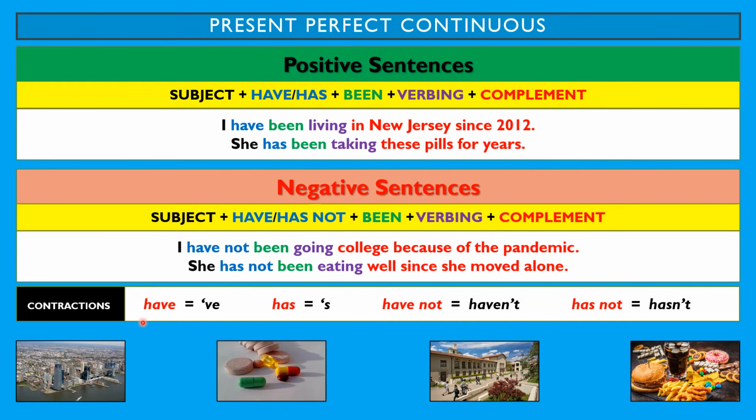To create sentences, you can also use the contractions for the present perfect continuous. You can use for have, apostrophe VE. For has, apostrophe S. For have not, haven't. And for has not, hasn't.